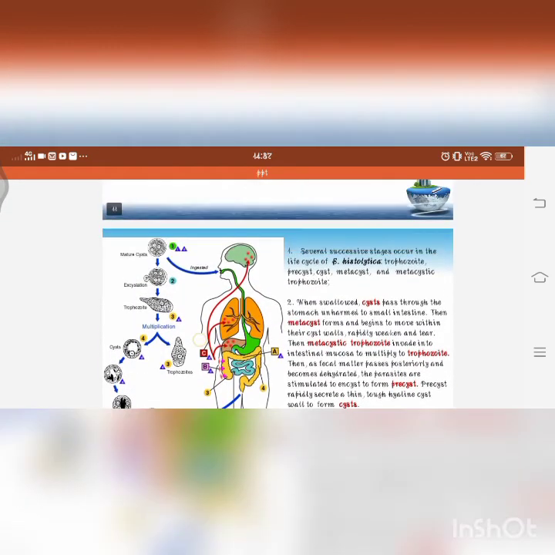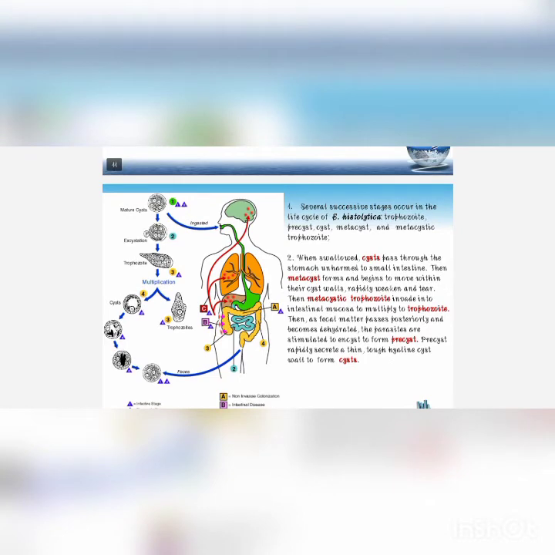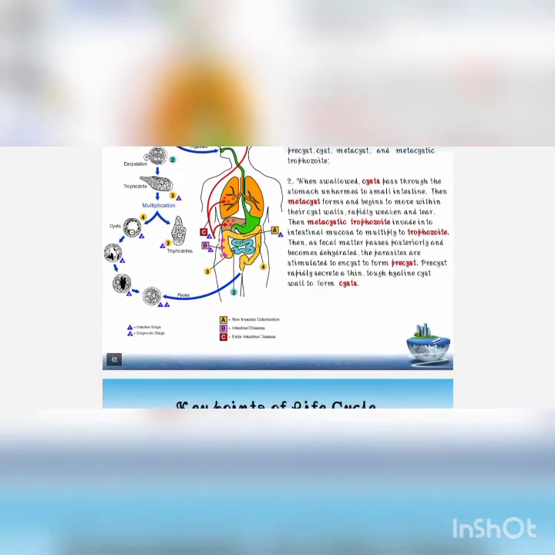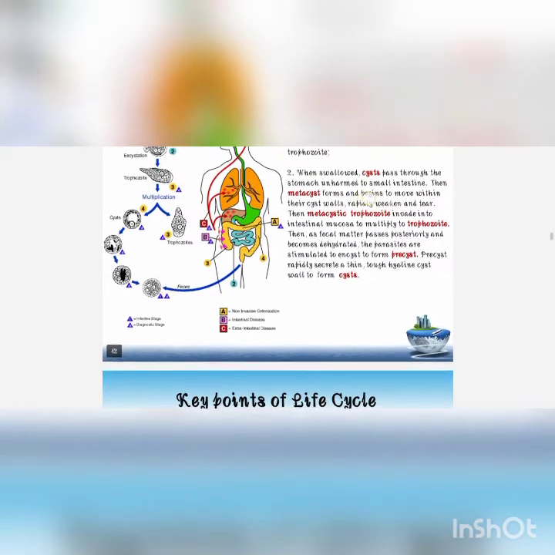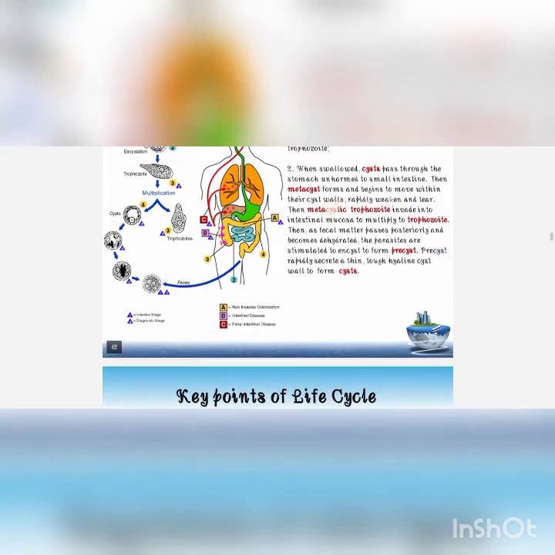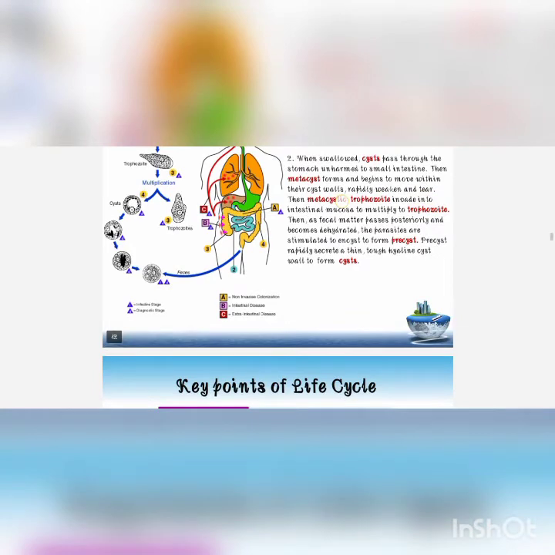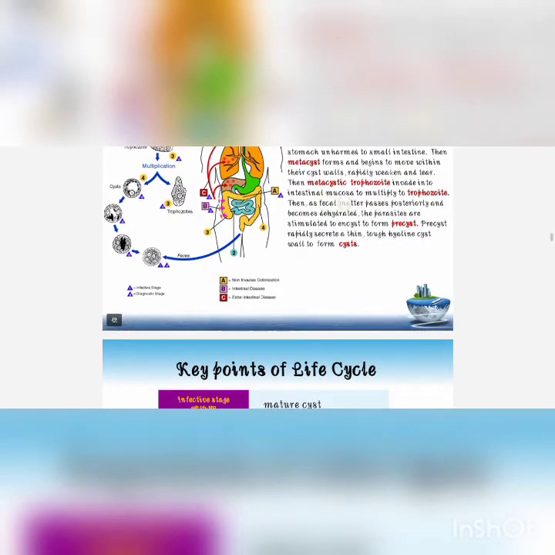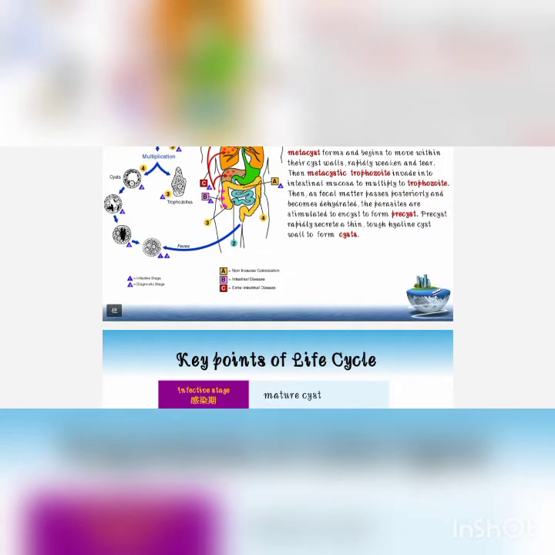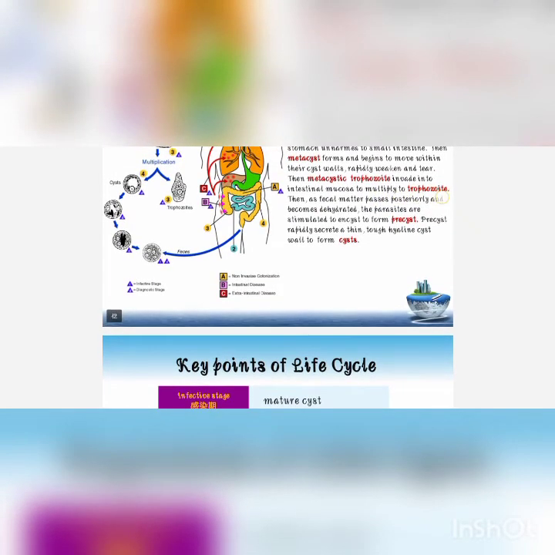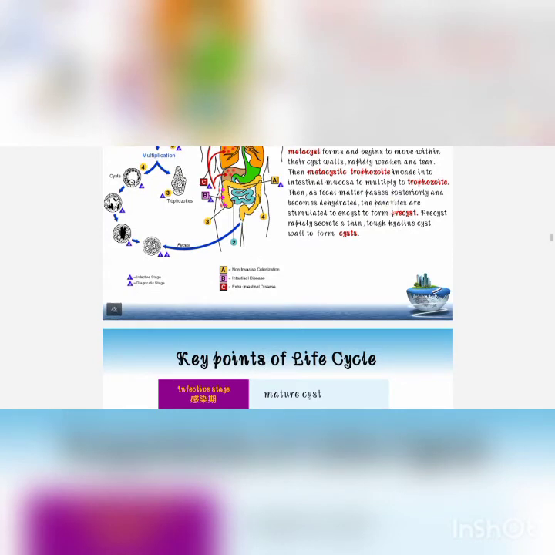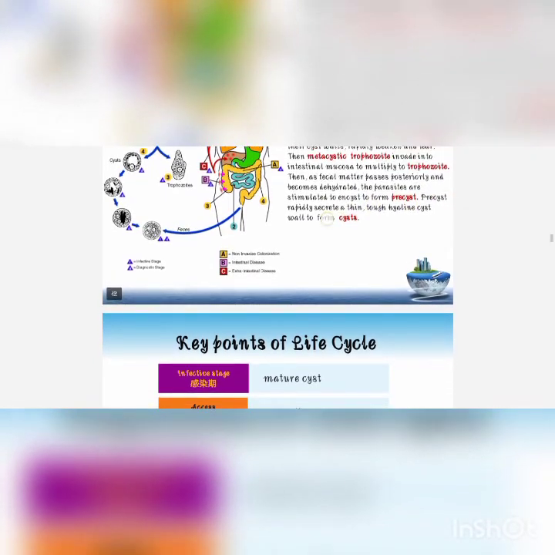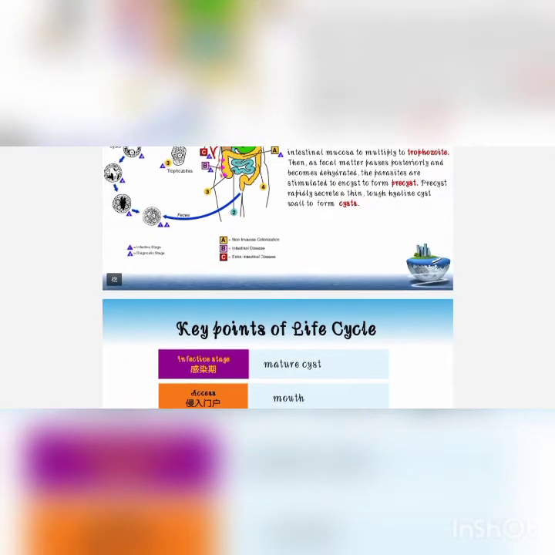Here we will see the several successive stages that occur in the life cycle: trophozoite, precyst, metacyst, and metacystic trophozoite. When swallowed, the cyst passes through the stomach unharmed to the small intestine. Then the metacyst forms and begins to move within the cyst walls, which rapidly weaken and tear. Then metacystic trophozoites invade the intestinal mucosa and multiply to trophozoites. Then as fecal matter passes posteriorly and becomes dehydrated, the parasite is stimulated to encyst to form the precyst. The precyst rapidly secretes a thin, tough hyaline cyst wall to form the cyst.